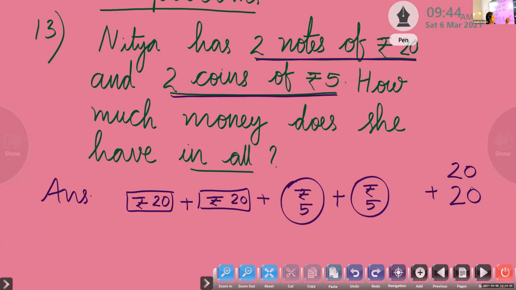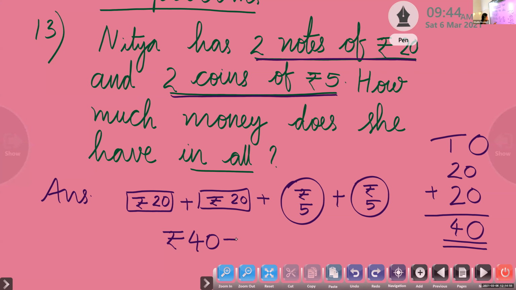Both are two-digit numbers having two places. At one place, 0 plus 0. What is the answer? At tens place we have 2 plus 2. What is the answer? 4. So what is the total amount? Rupees 40. Plus rupees 5 plus rupees 5. What is 5 plus 5? 10. Very good. Rupees 10.